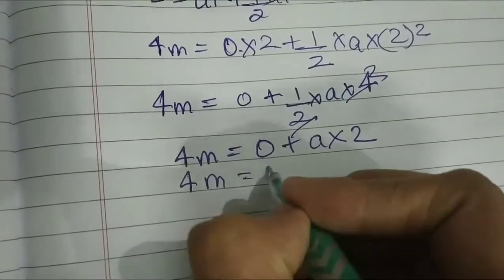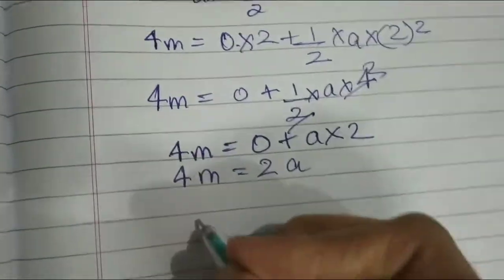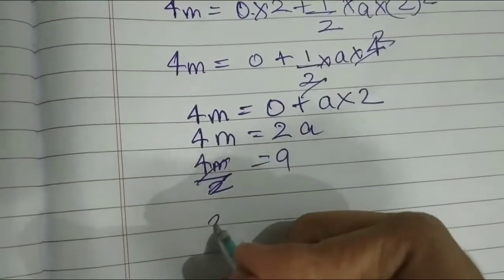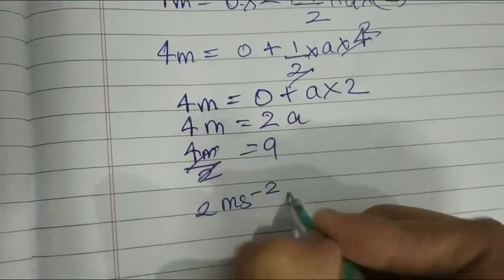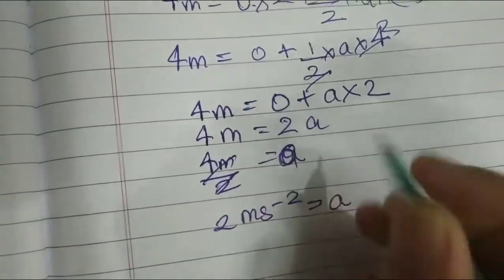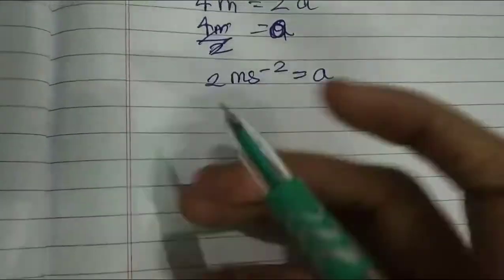So 4m is equal to 2a. 4m upon 2 is equal to a. So a is 2 m s minus 2. This is a, not 9. So we found the acceleration.